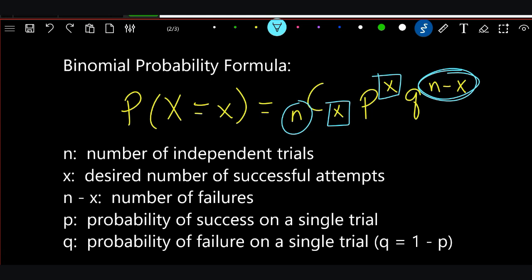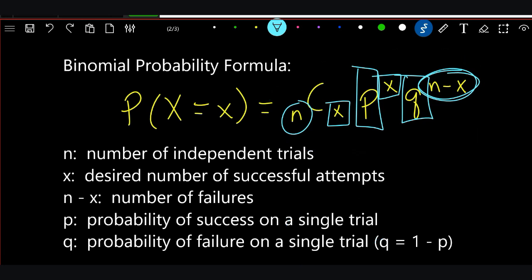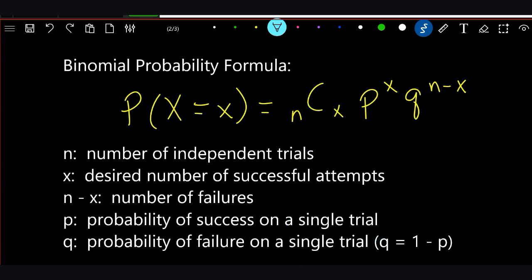Then p is the probability of success right there, and q is the probability of failure on a single trial. This is important: on a single trial. You're not talking about the whole thing. With those pieces, you're talking about just single trials.